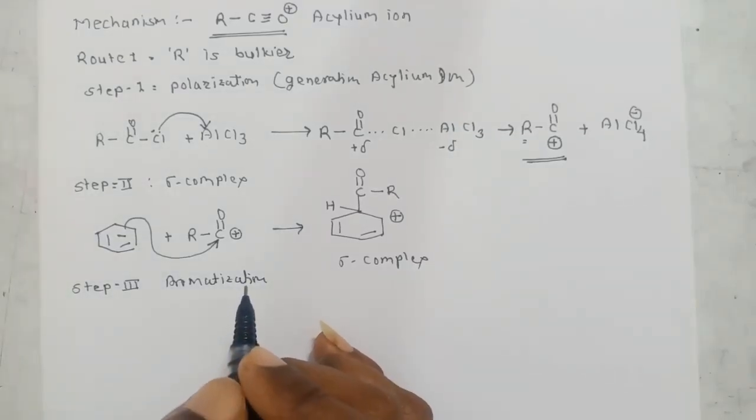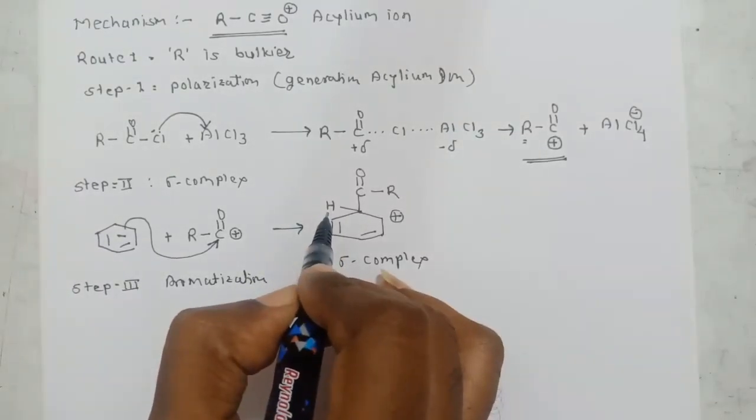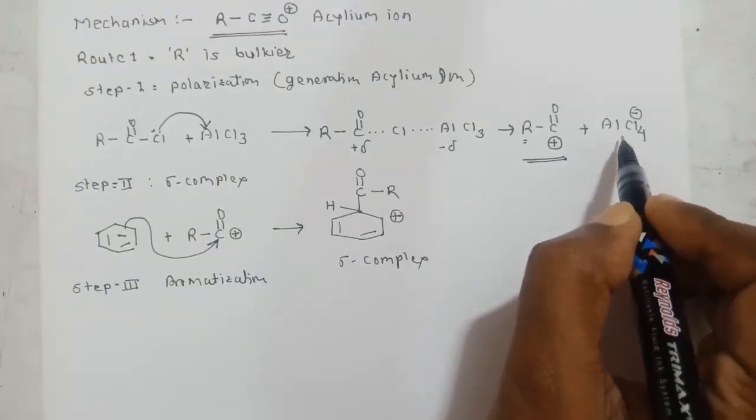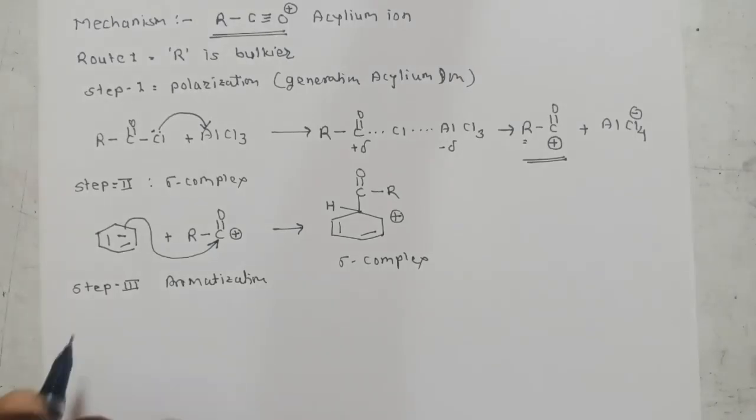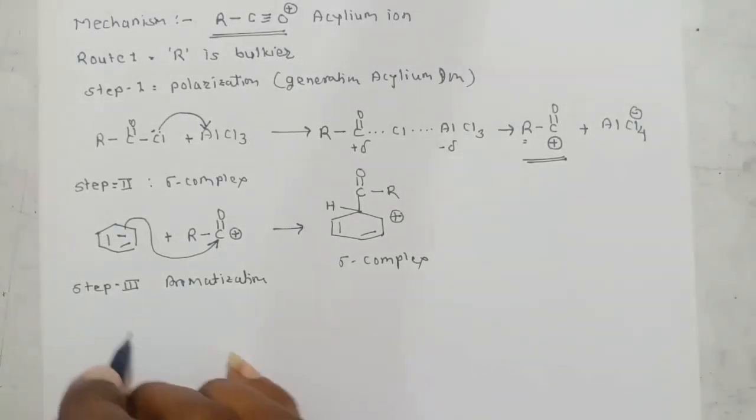Aromatization. In this case, this hydrogen is abstracted by the conjugate base, that was AlCl4 minus, and this sigma complex is converted to the aromatic ring ketone. So the third step is aromatization.